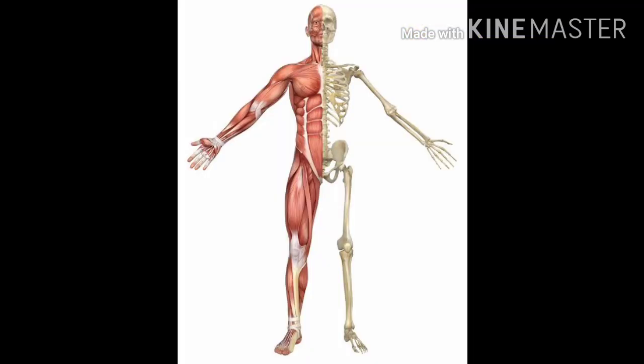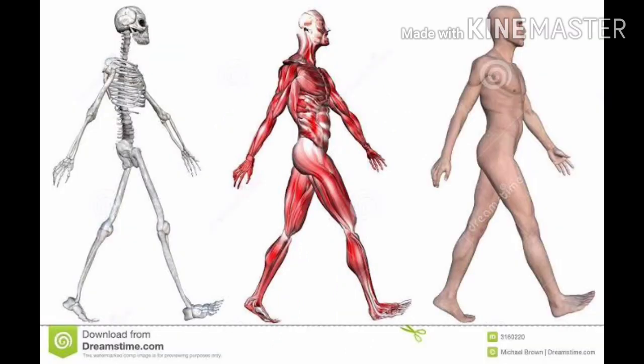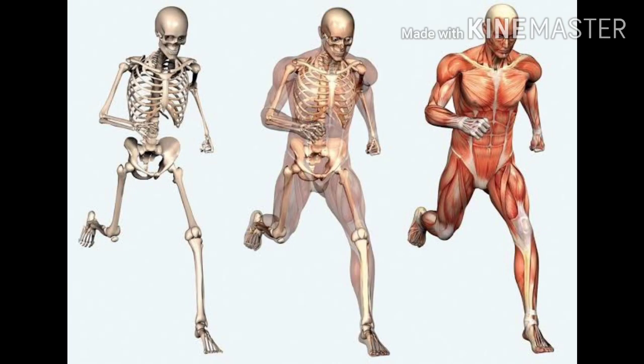But in the case of human beings, or in the case of higher organisms, we find that the entire process is mediated by means of muscles. Muscles and the endoskeletal structure together help in the process of movement and locomotion. We find that they work in synchronicity with each other, and that leads to the walking or running of the individual.